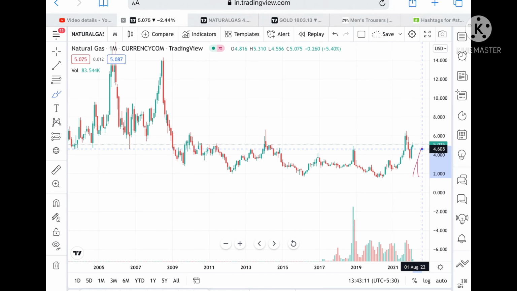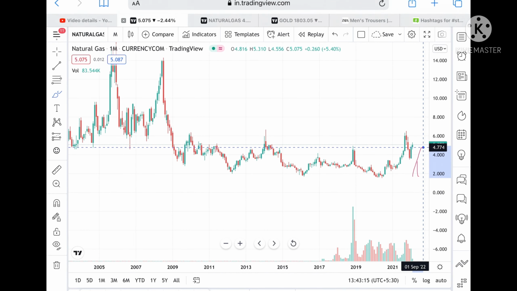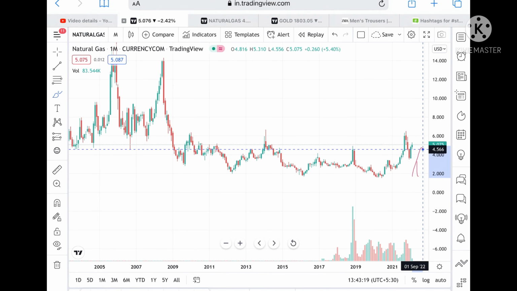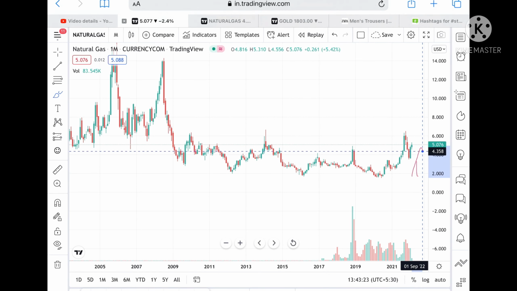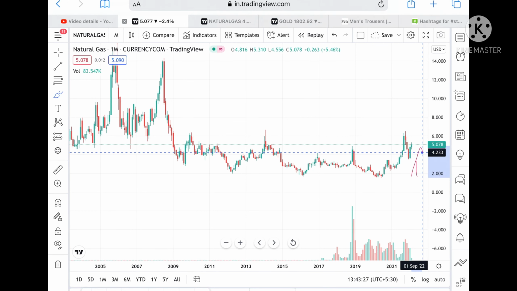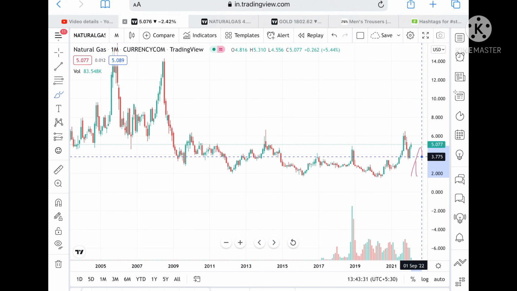If it goes below a level of 4.608, then we can see it can go lower, because this is the point where it's a strong support. If it goes below a level of 4.566, we can see it can go further low to a level of 4.358, and from there again to a level of 4.233. Once it goes below this level, then we can see it can fall further to a level of 4.27, and from there a level of 3.858.